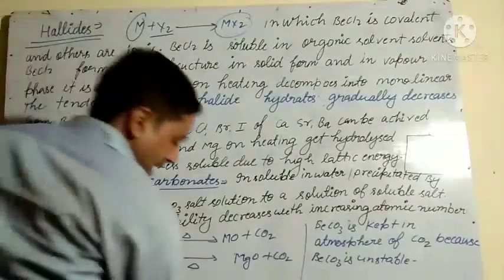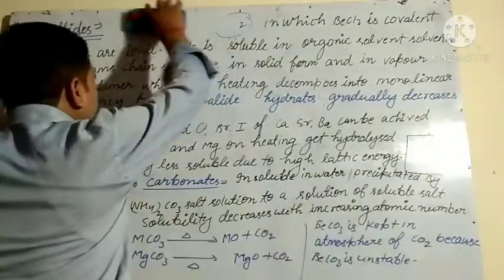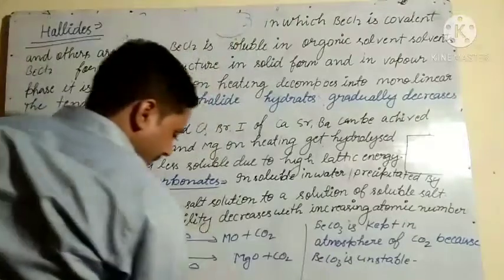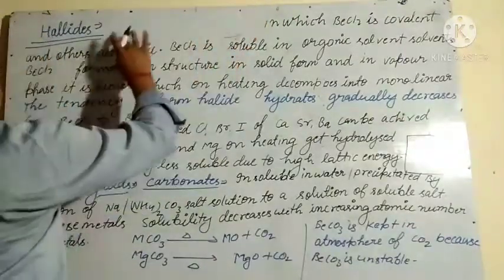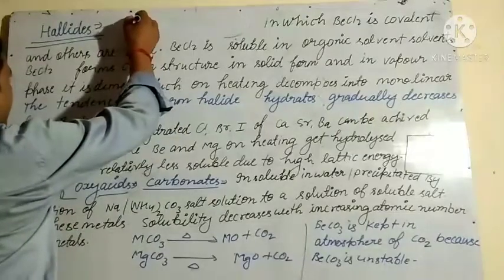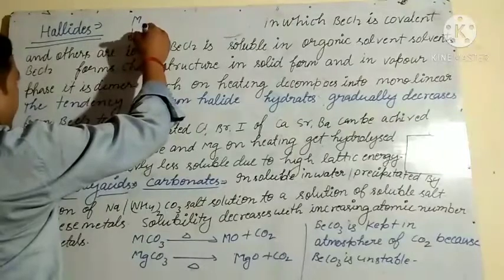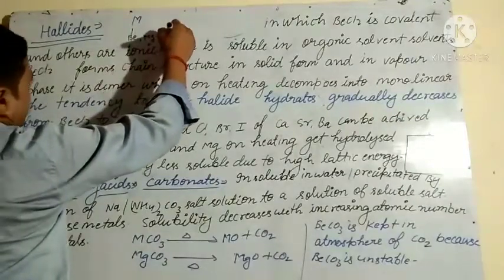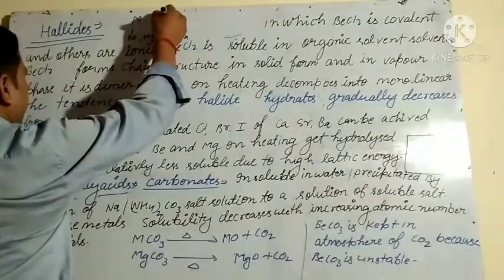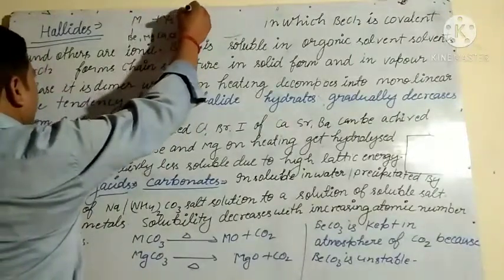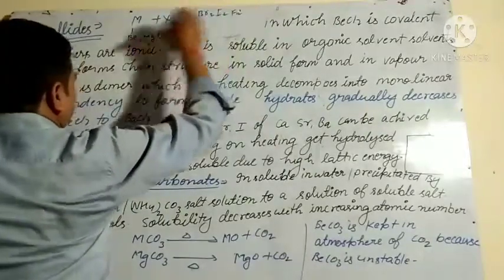In place of M, any metal may be there: beryllium, magnesium, calcium, strontium and barium. And in place of X2, Cl2, Br2, I2 and F2.